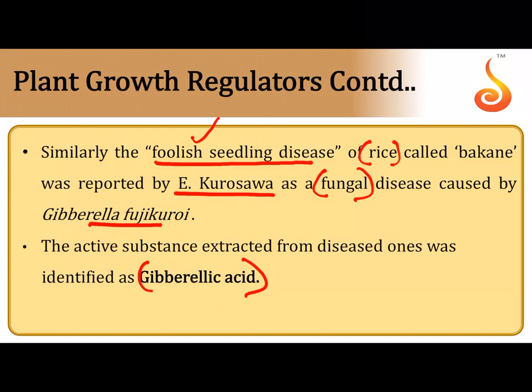And this was seen in the case of rice. It was called Bakane disease. Please remember, and this abnormal elongation later was identified that these rice seedlings which showed abnormal lengthening of their internodes were basically infected with a fungus called Gibberella fujikuroi, from which they extracted a substance, an active principle which was identified to be a plant growth regulator, which later came to be known as what? Which later came to be known as gibberellic acid, or it is abbreviated as GA.